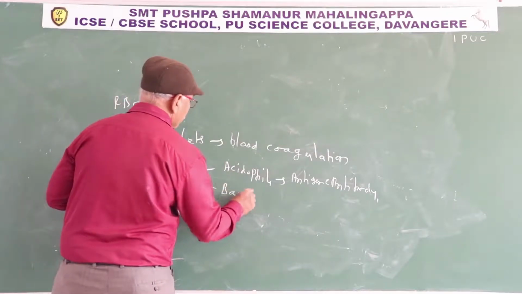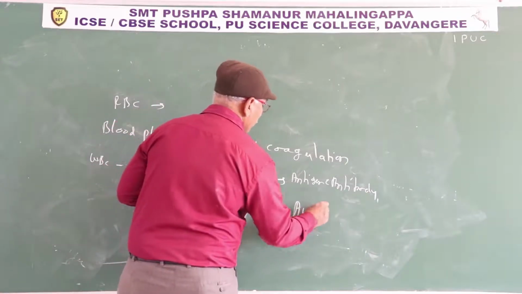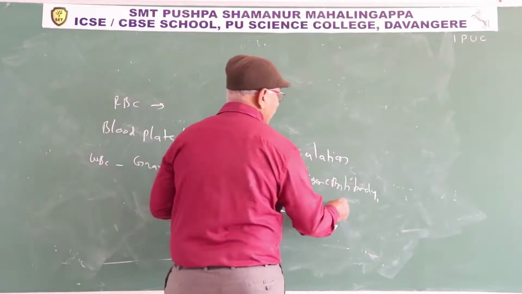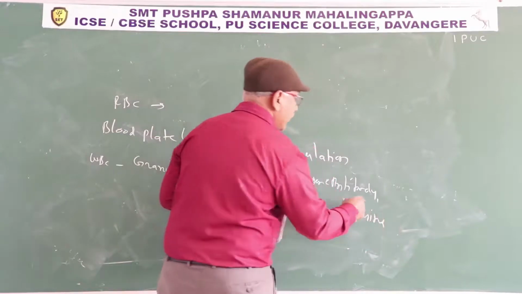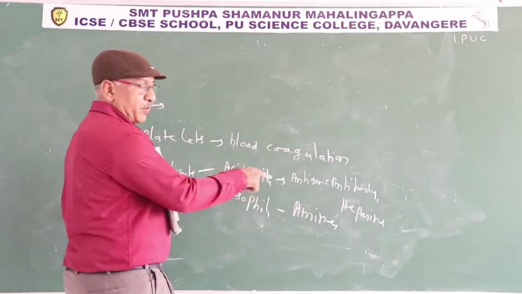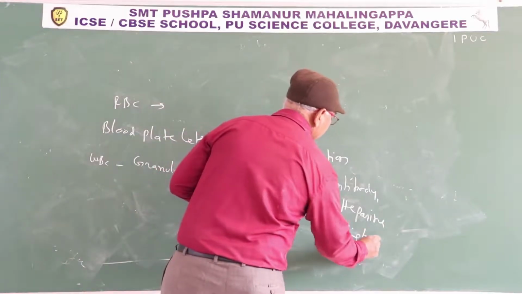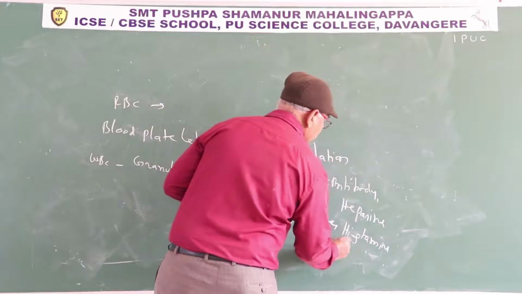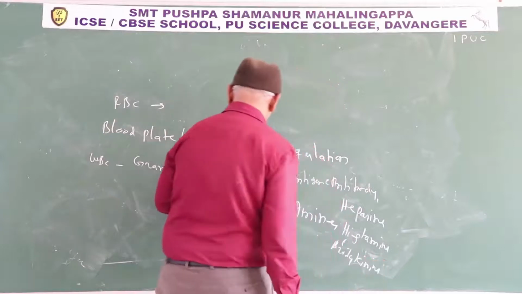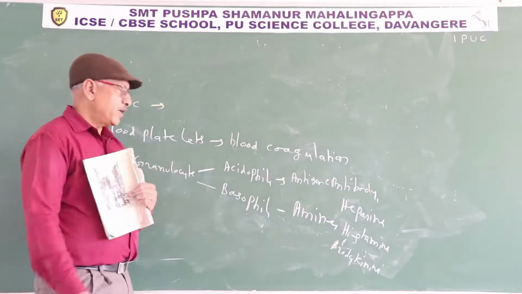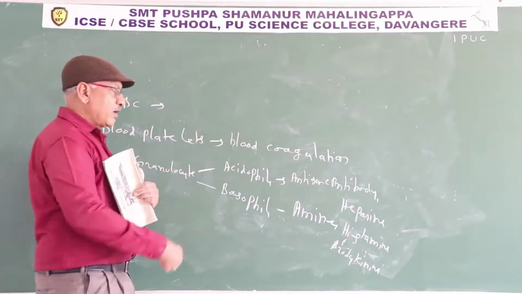Basophils release amines like heparin. Heparin acts as an anticoagulant, preventing blood clot inside the blood vessel. Histamine and bradykinin: when the tissue is injured or infected, at that time basophils release amines like histamine and bradykinin. They cause inflammation.